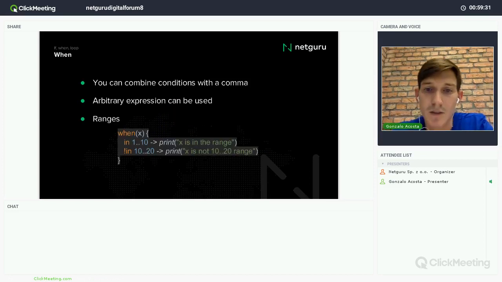Then we have ranges. We can define, for example, one with ranges. Here, when x is contained in this range, it's between 1 and 10, we'll do this. And here we check if it is not in the range, and then we'll do other things.